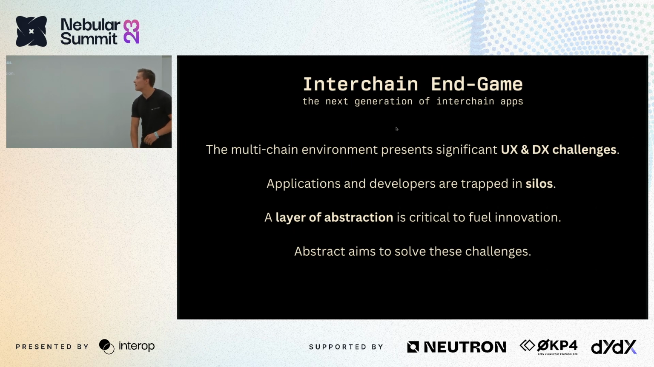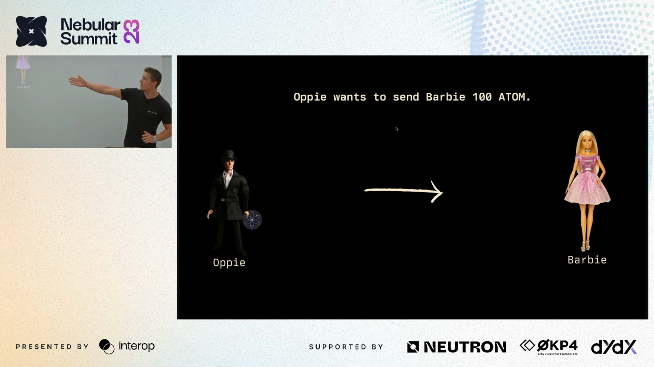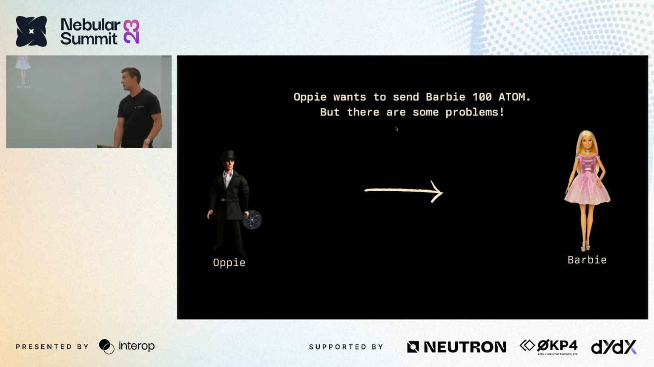So I'm sure that all of you have seen all the rampant advertising for Barbenheimer. This is just the media propaganda in your inbox, in your email, in the news outlets and such. But you know, they work perfectly for an example. So we have Oppie over here, and Oppie wants to send Barbie 100 Atom. But there are some problems.